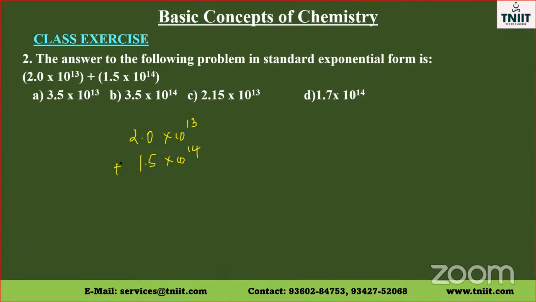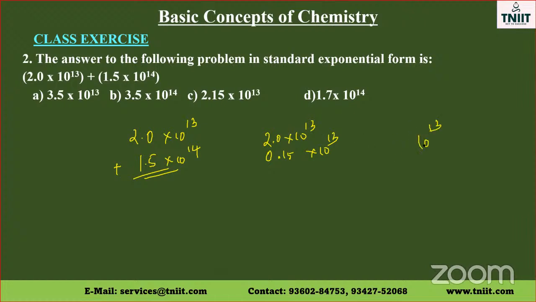So the common power amongst these is 10 to the power 13. Now I can write this as 2.0 into 10 to the power 13, and I can write this as 0.15 into 10 to the power 13. So in both cases, 10 to the power 13 is common.